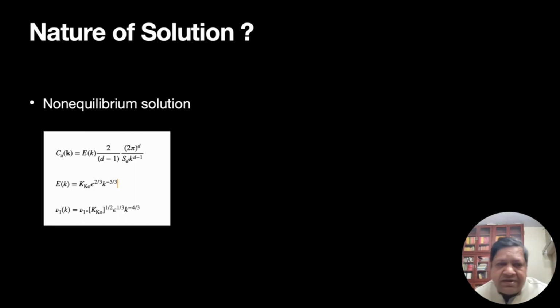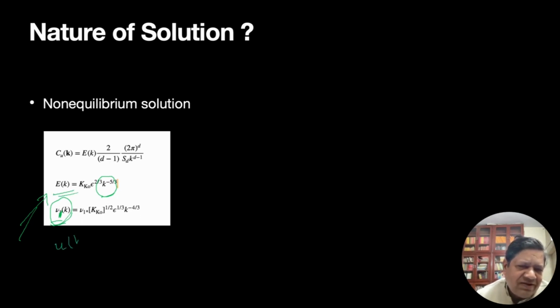Now, for the nature of solutions, we expect two kinds of solution. One is this 5/3 solution. For the energy spectrum, we get k to the minus 5/3. Ignoring the viscosity for now, from here we can derive what nu of k is. It has dimensions of velocity scale, u of k, times length, k inverse.